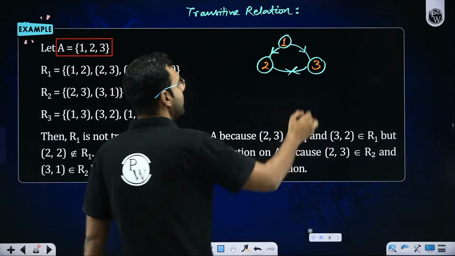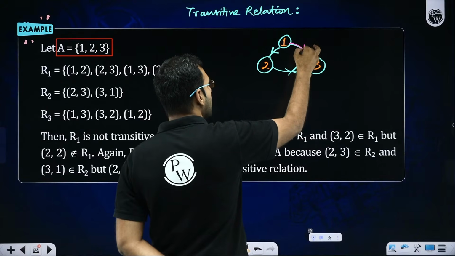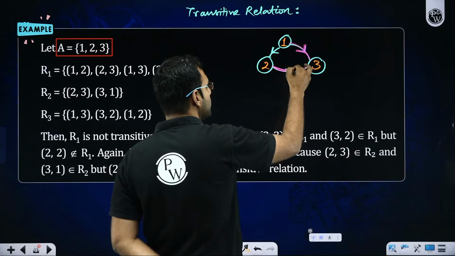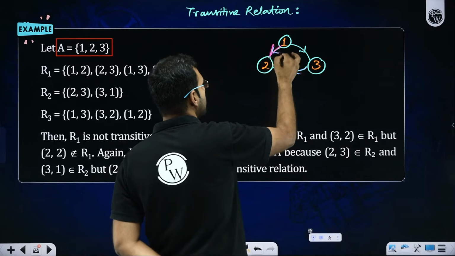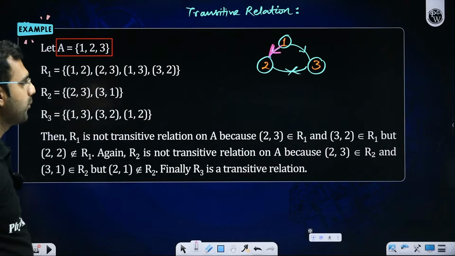Then 1 took us towards 3, and 3 took us towards 2. So sir, 1 should have been able to take us towards 2. Okay, that is also happening. Perfectly fine. That's great, sir. That's excellent. No problems with that.